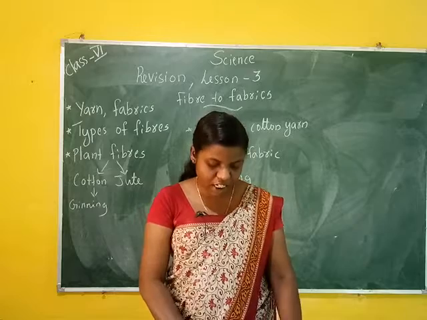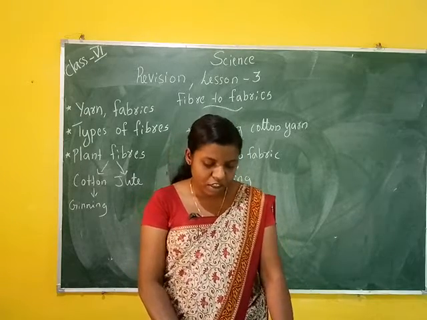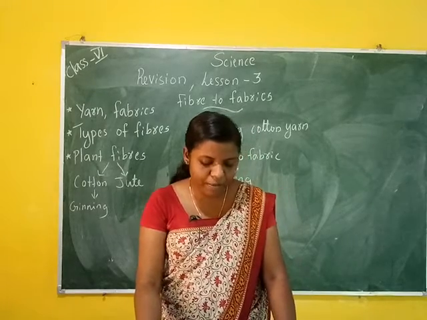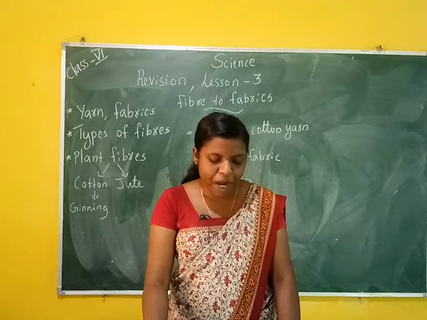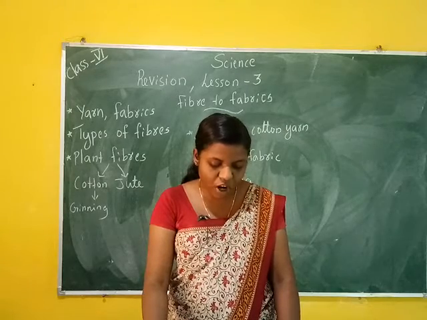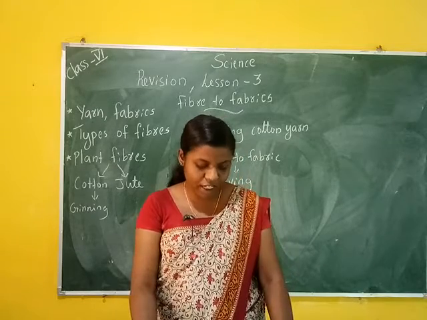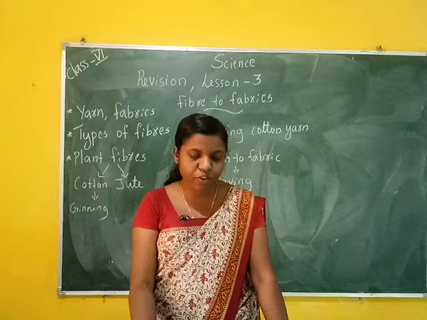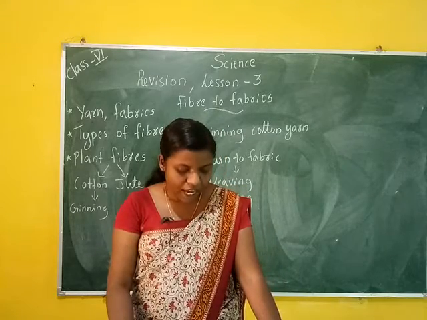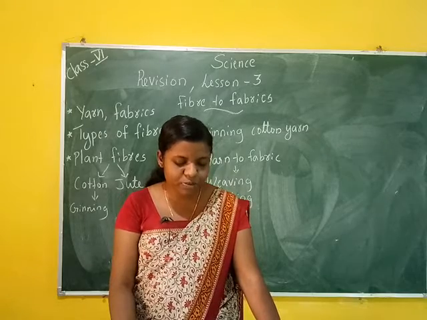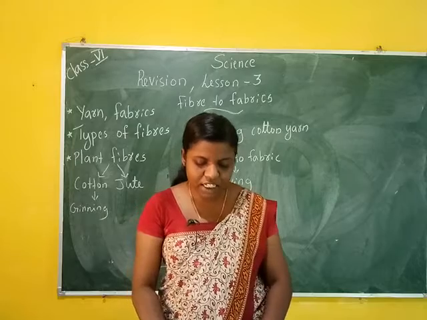Then 6th question, explain the process of making yarn from fibre. The process of making yarn from fibre is called spinning. In this process, fibres from a mass of cotton wool are drawn out and twisted. The fibres come together to form a yarn. A simple device used for spinning is a hand spindle, also known as takli. Another hand-operated device used for spinning is the charkha.